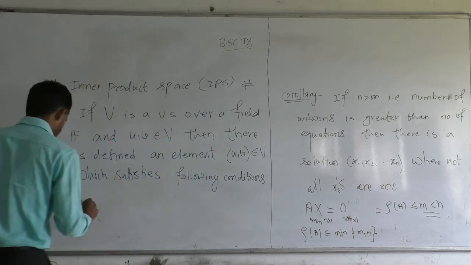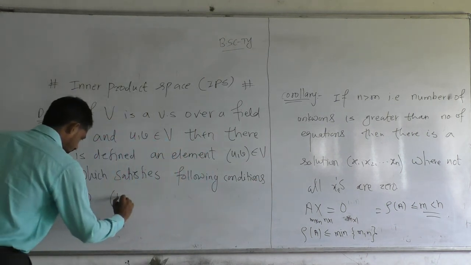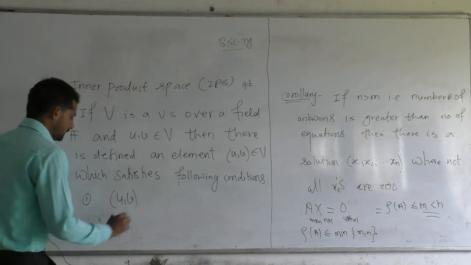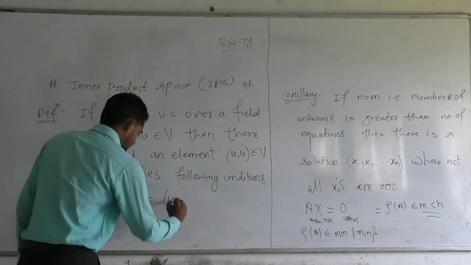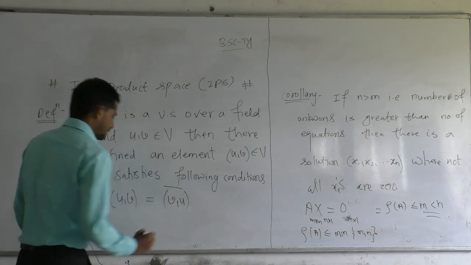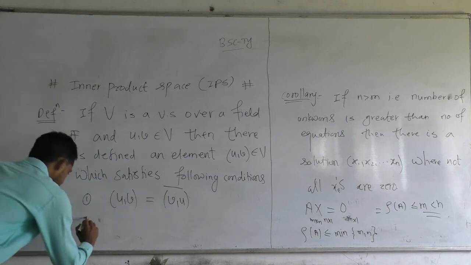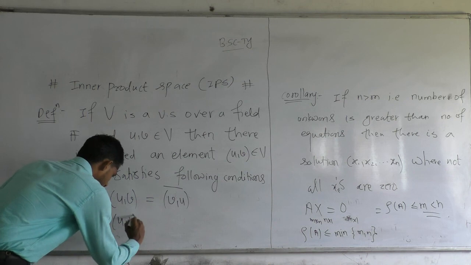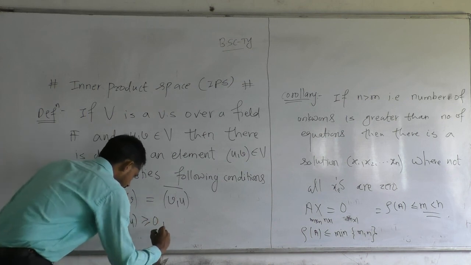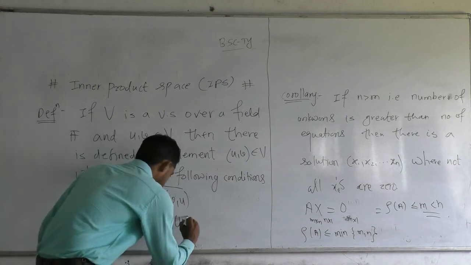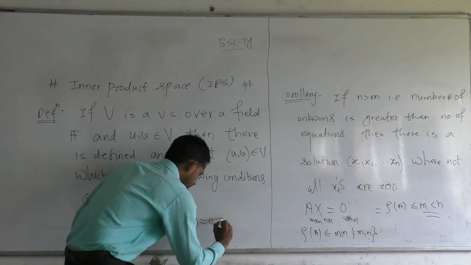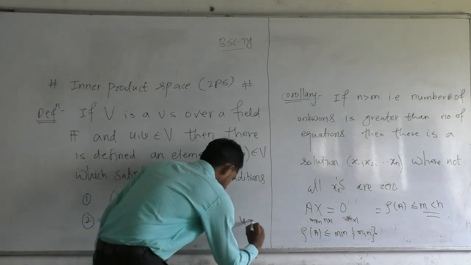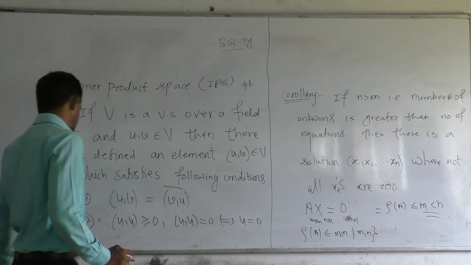First condition, (u, v) is nothing but bar of (v, u). Second condition, (u, u) is greater than or equal to 0 and (u, u) is equal to 0 if and only if u equal to 0.